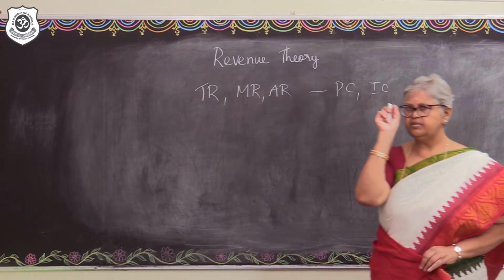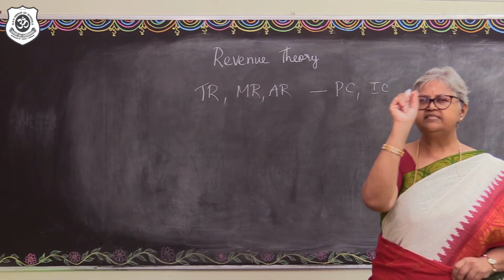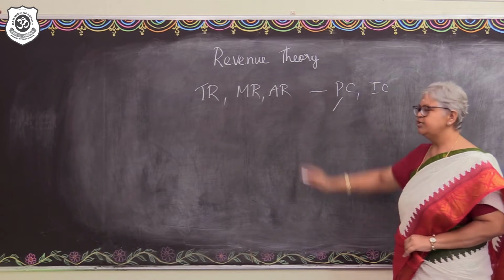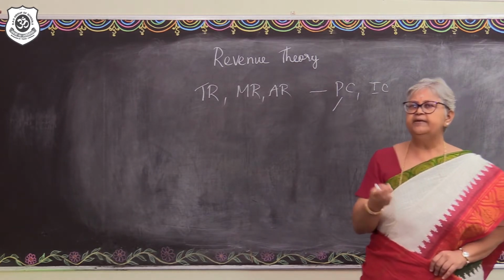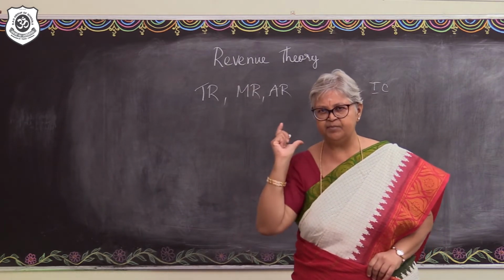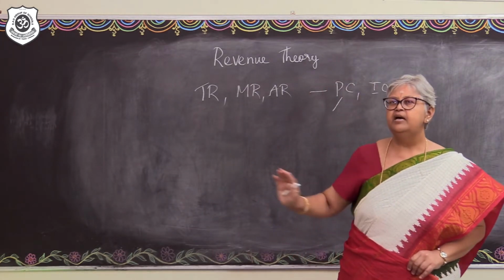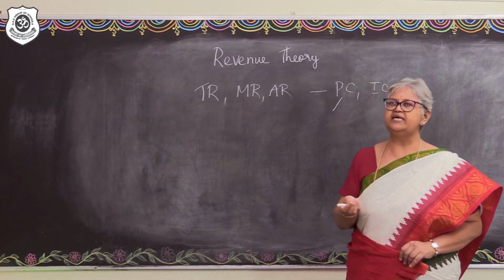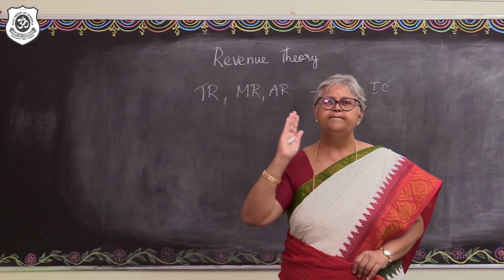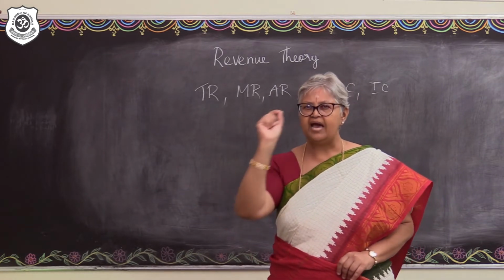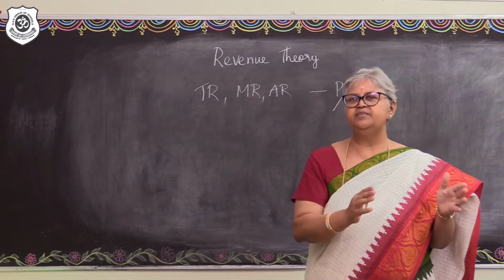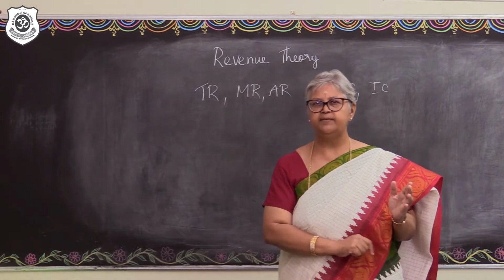Let me just bring to your notice some features of perfect competition. Under perfect competition, the entrepreneur sells more and more at the same price. Let me repeat. Perfect competition is a market situation wherein the seller might be selling more and more at the same price. That is, at a constant price, more is sold.